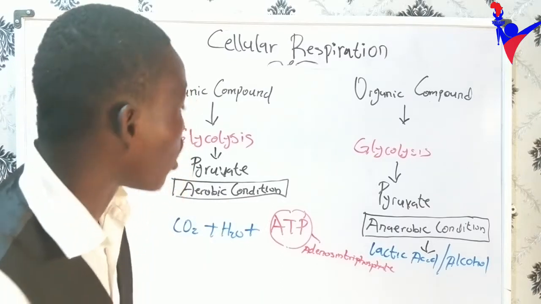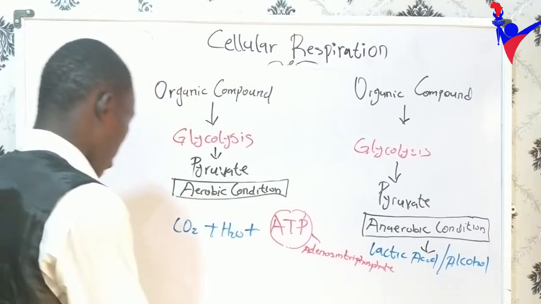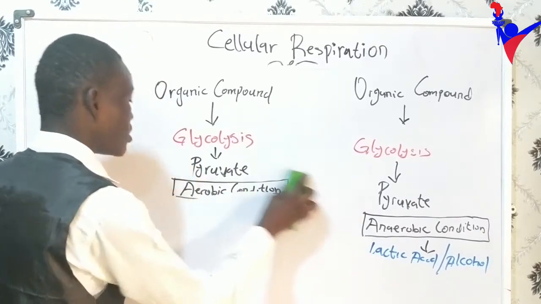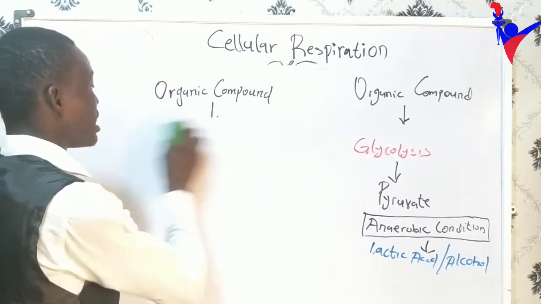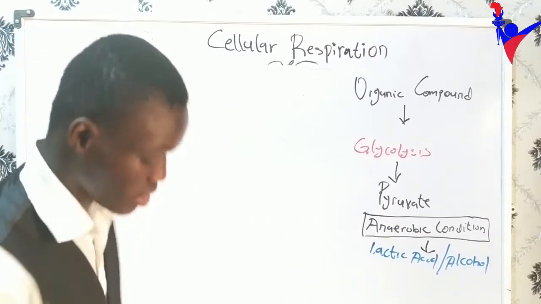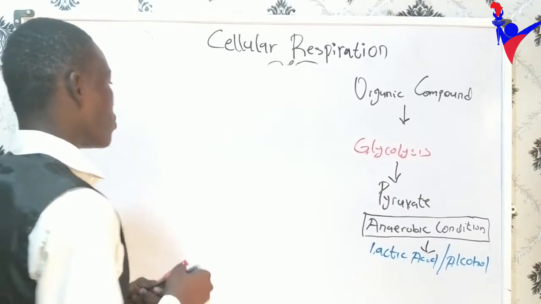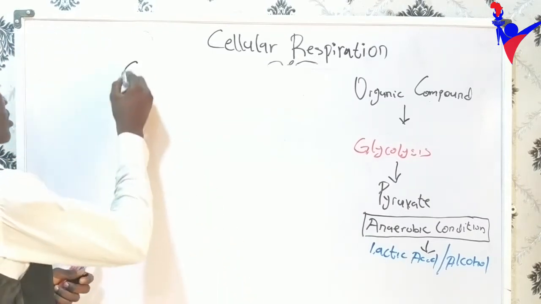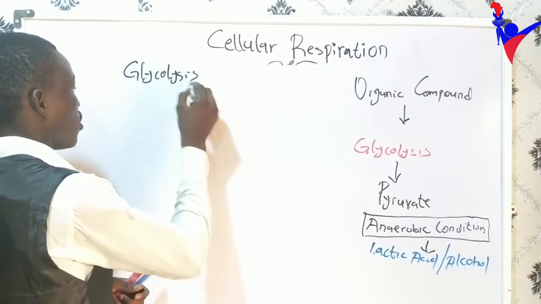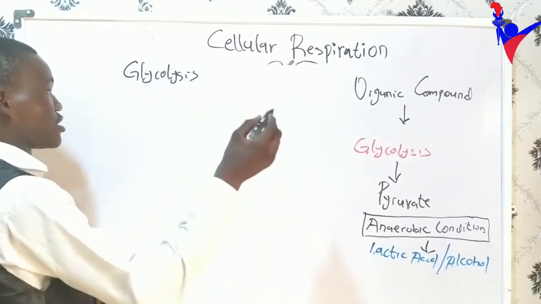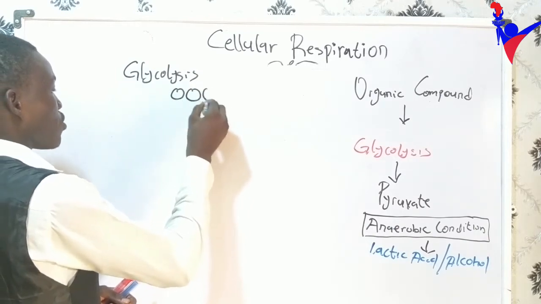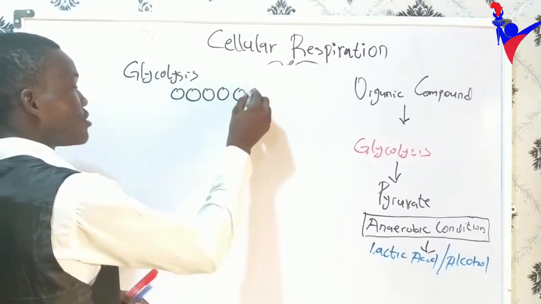So we were looking at glycolysis, and we said glycolysis is the breakdown of glucose, a 6-carbon molecule, into 2 molecules of pyruvic acid, a 3-carbon molecule. We are breaking down 6. Let me represent my carbon as this: 1, 2, 3, 4, 5, 6.